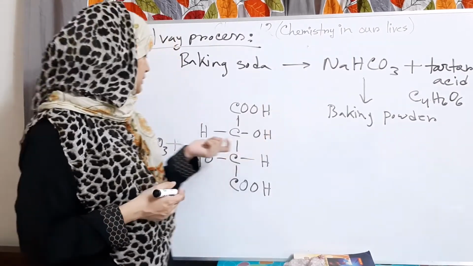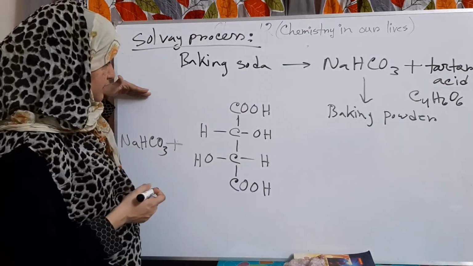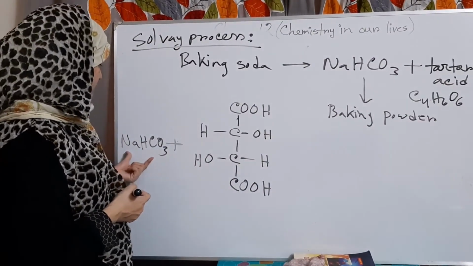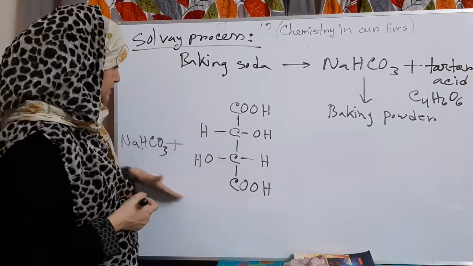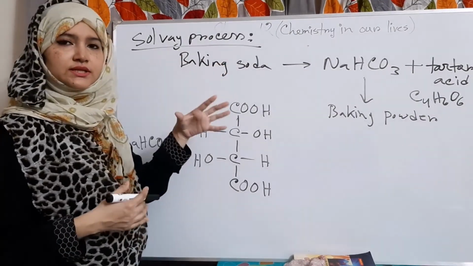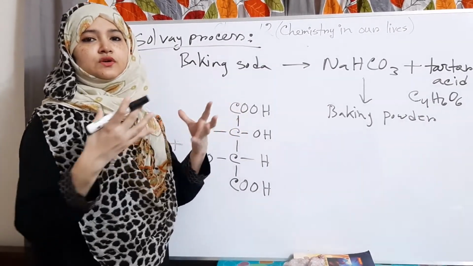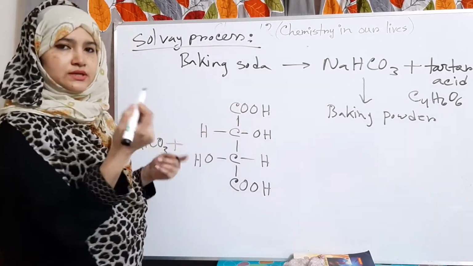And the reactions will be for baking powder, this is tartaric acid, and when this dry mixture is mixed with flour, eggs or milk, then the reaction is started.